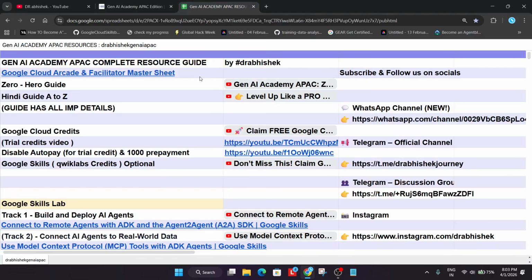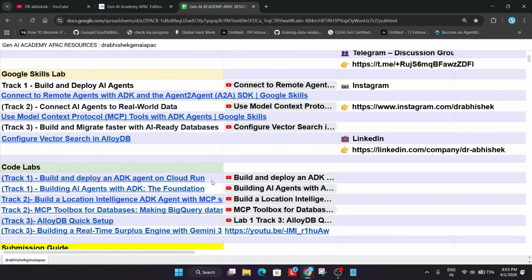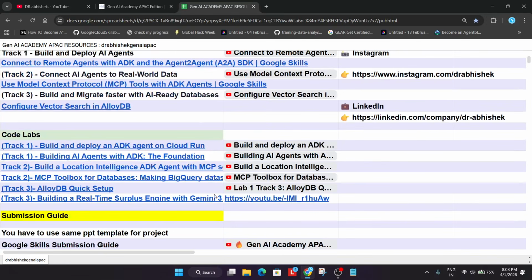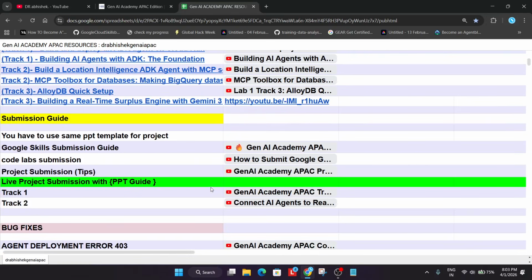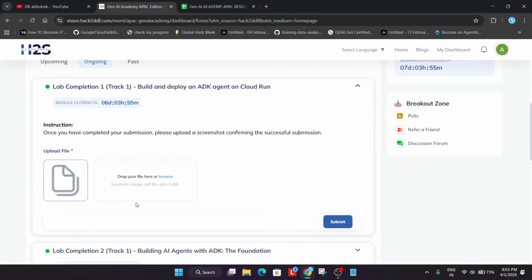Okay, for code labs, I have shared them in the master sheet only. All the code labs are there. One more important thing regarding the project, we'll talk about it. First of all, let's cover this.